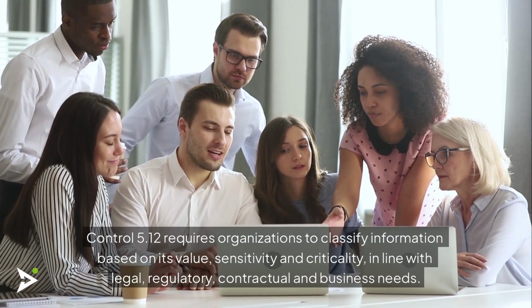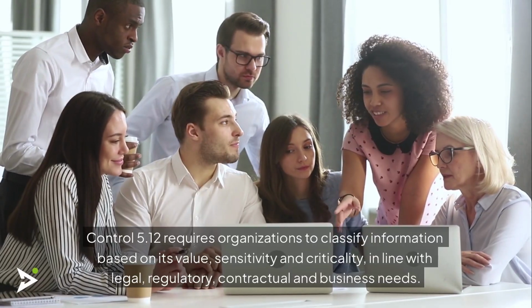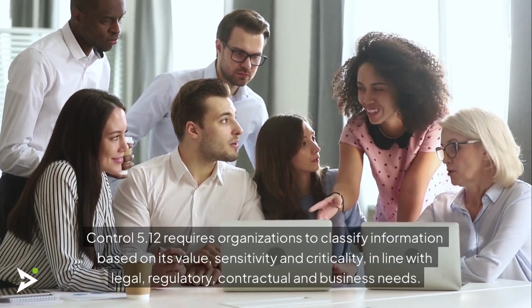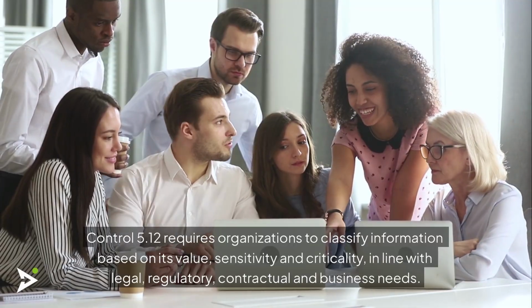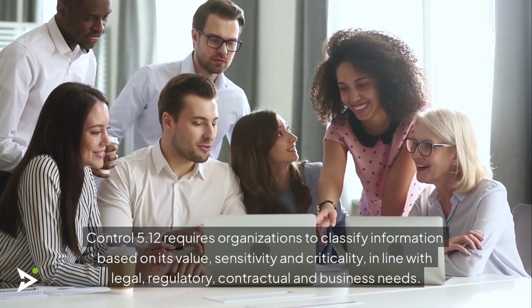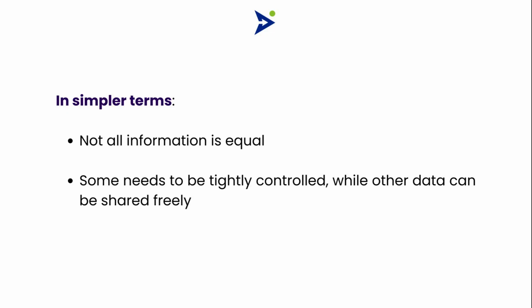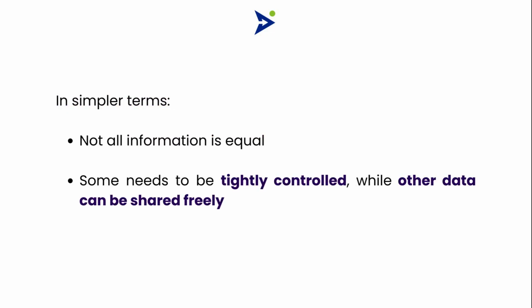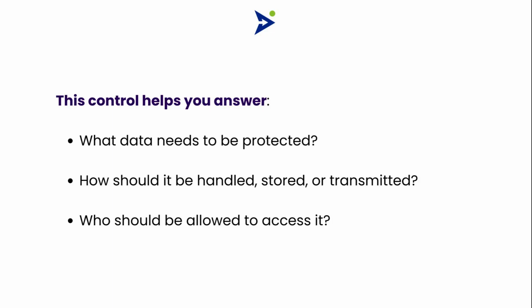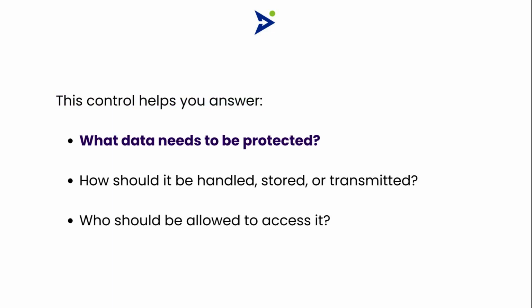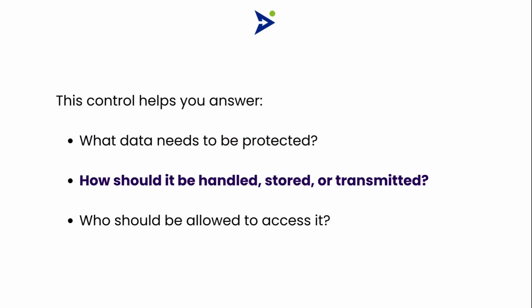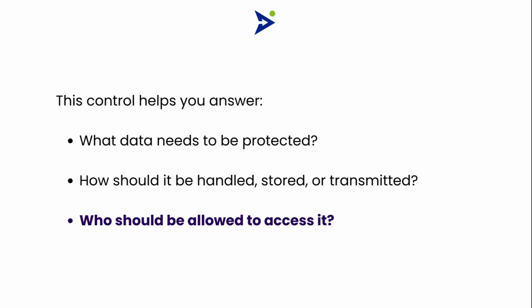Control 5.12 requires organizations to classify information based on its value, sensitivity and criticality, in line with legal, regulatory, contractual and business needs. In simpler terms, not all information is equal. Some needs to be tightly controlled, while other data can be shared freely. This control helps you answer: what data needs to be protected? How should it be handled, stored, or transmitted? Who should be allowed to access it?